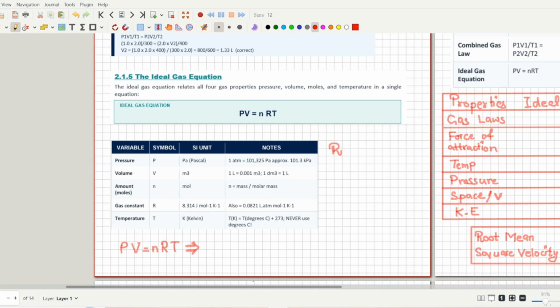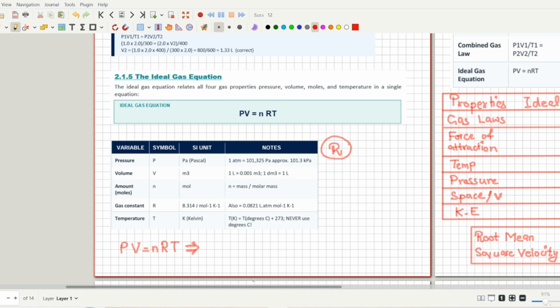Mole is always mole. Gas constant R has different values. The SI unit for R is 8.314 joule per mole per Kelvin, and another value is 0.0821 liter atm per mole per Kelvin. So let's talk about R a little bit. What is R? You have to know the details about R. R is the proportionality constant of the ideal gas equation. You can also call it the general gas constant.